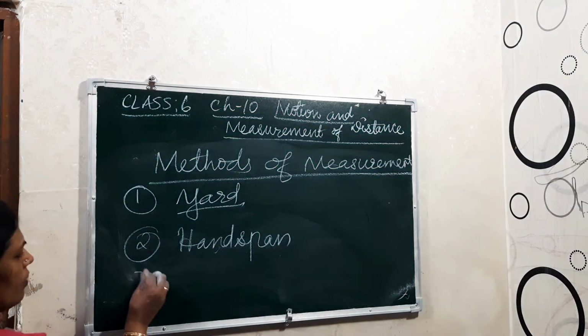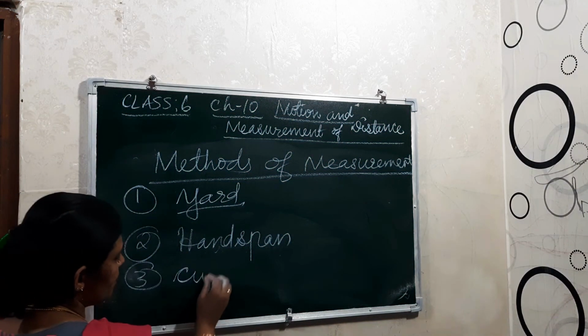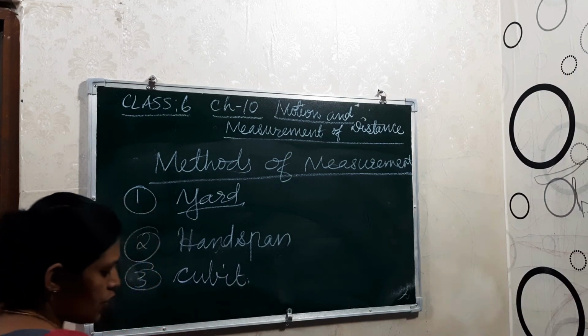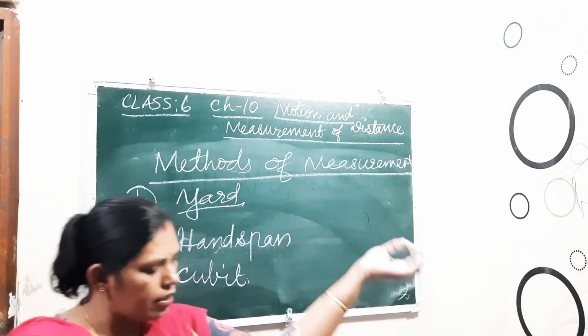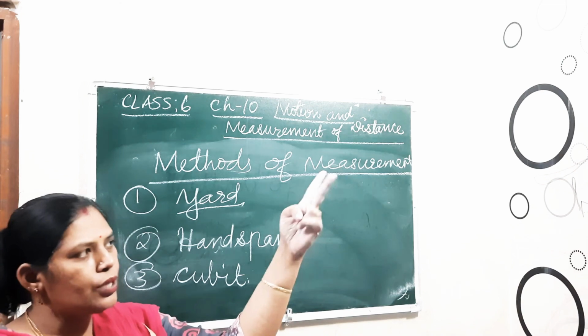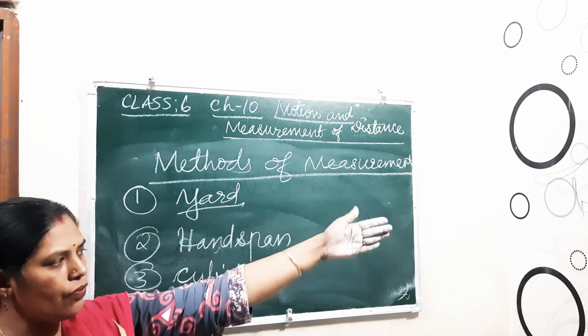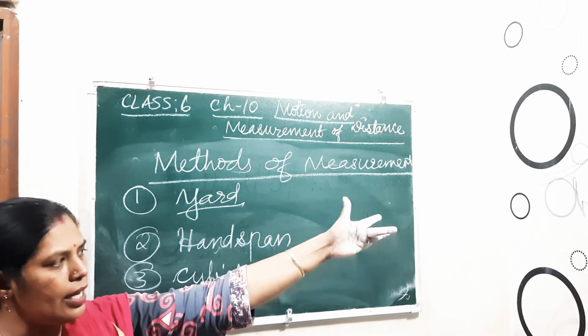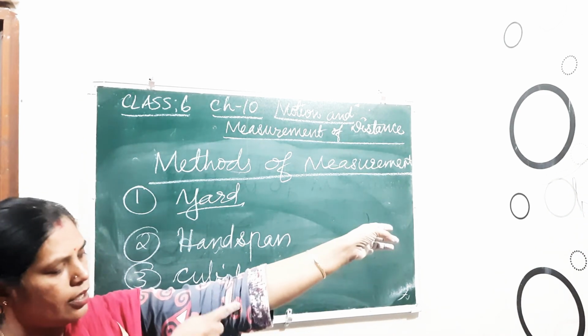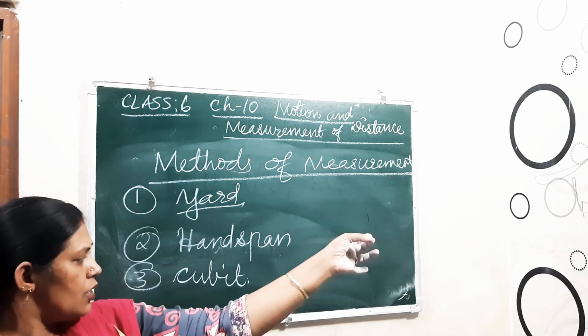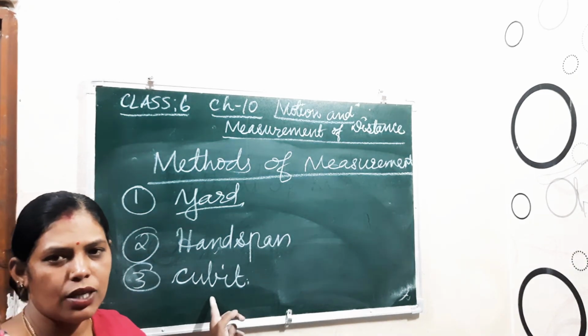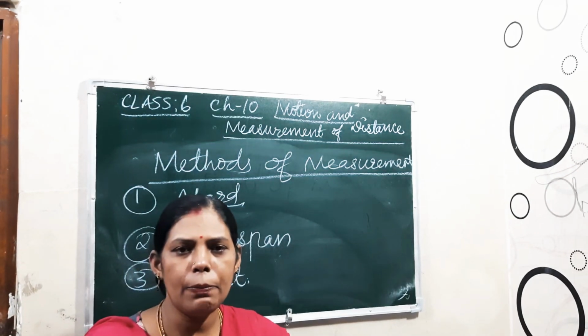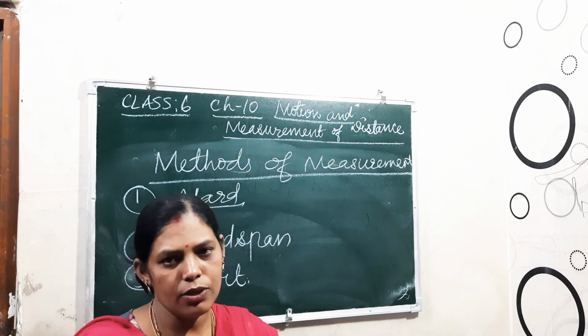And the third one is the cubit. Cubit is from the elbow to the middle finger. If I keep my arm like this, from here to here, using a thread, that is the cubit. Understood? In this way, people measured things.